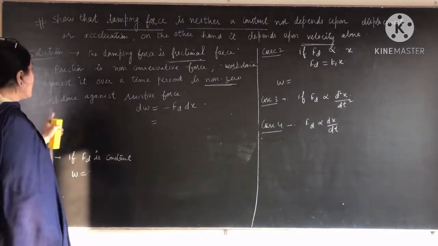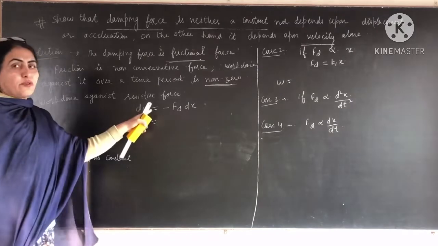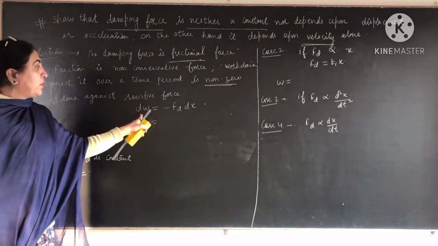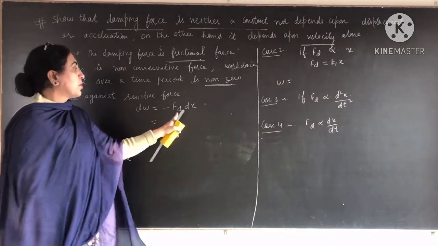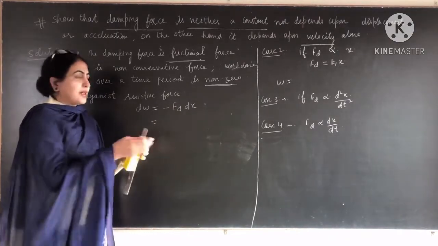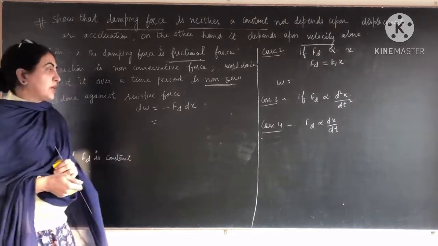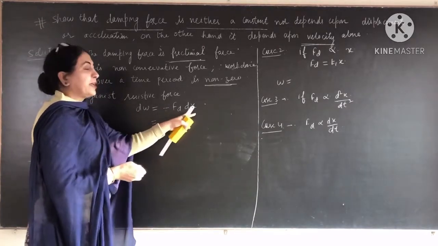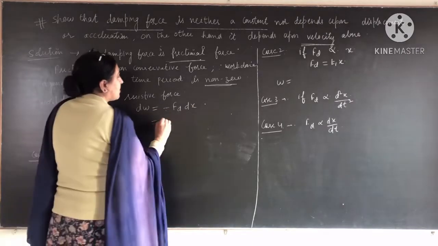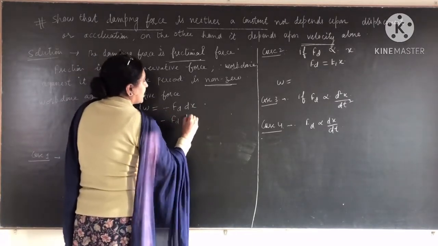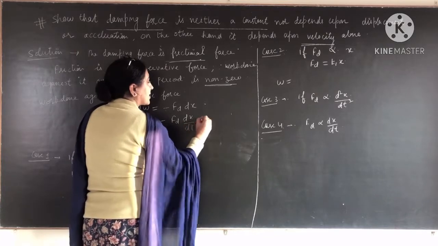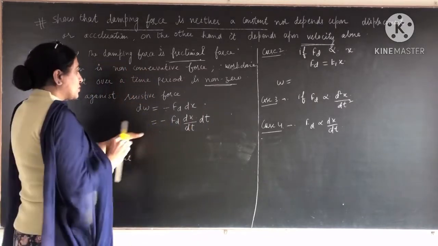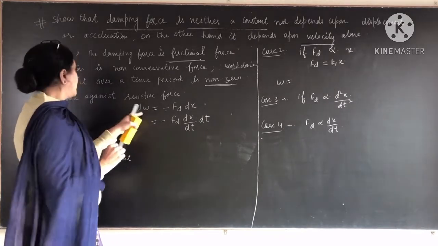Clear? So the small work done against the resistive force, we take here dW, is equal to minus Fd dx, because we know that the displacement and the force are opposite to each other, so we write the minus sign. So dW is equal to minus Fd into dx. Now we multiply and divide it by dt. It doesn't affect this term. So this is our small work done against this resistive force.